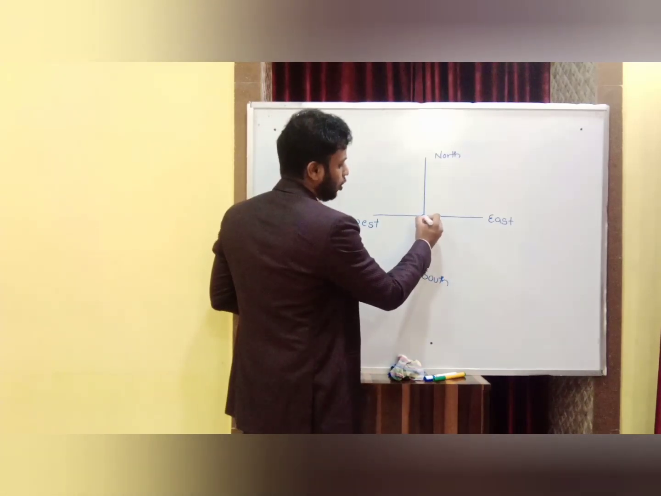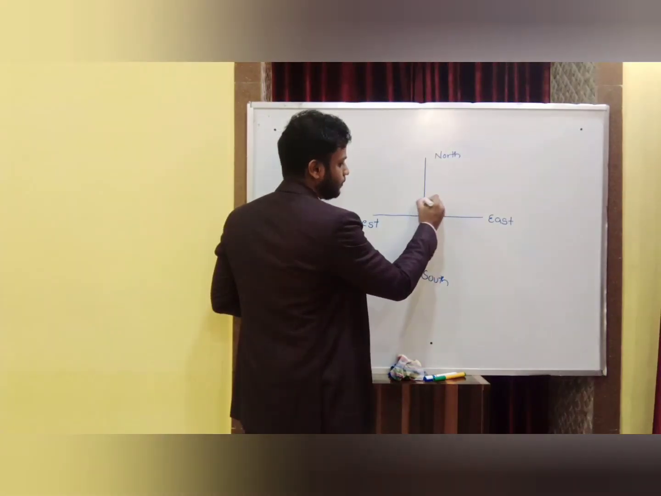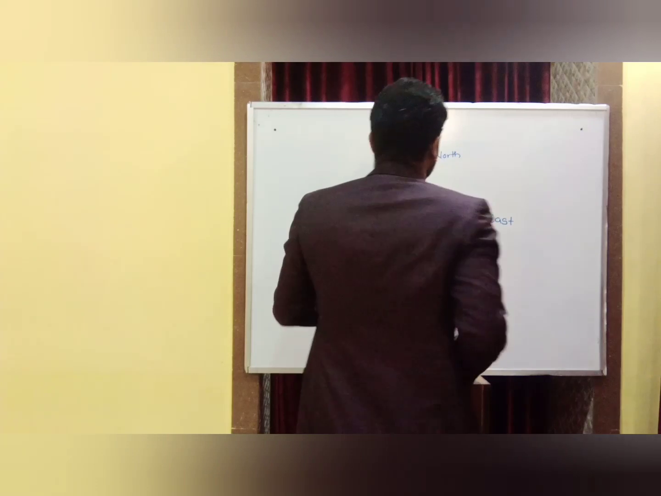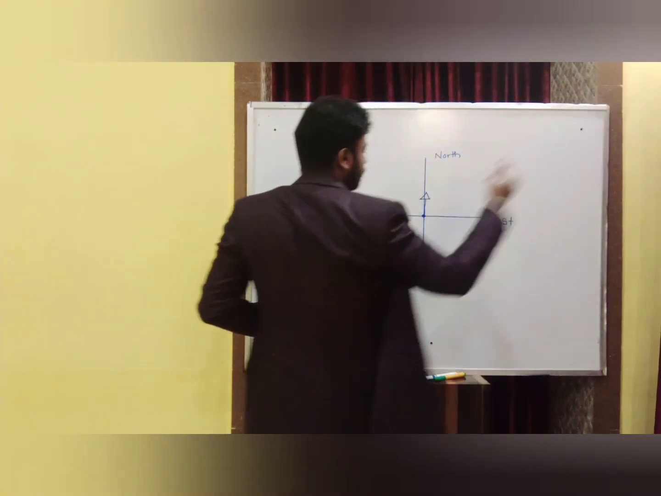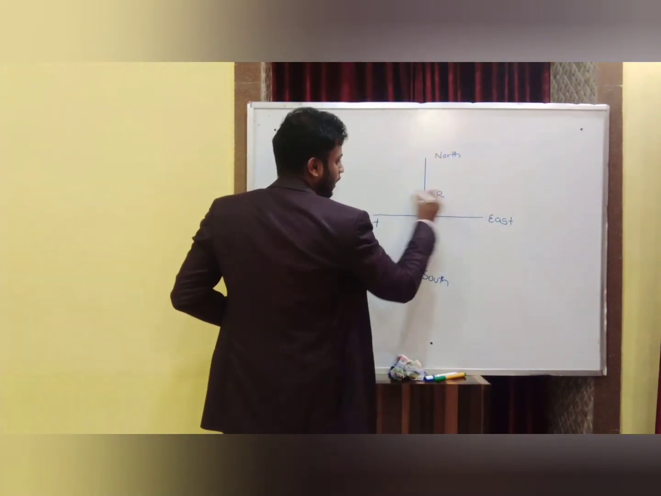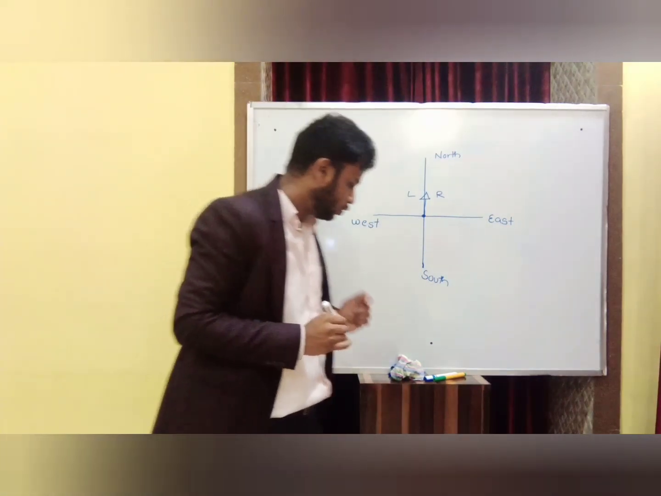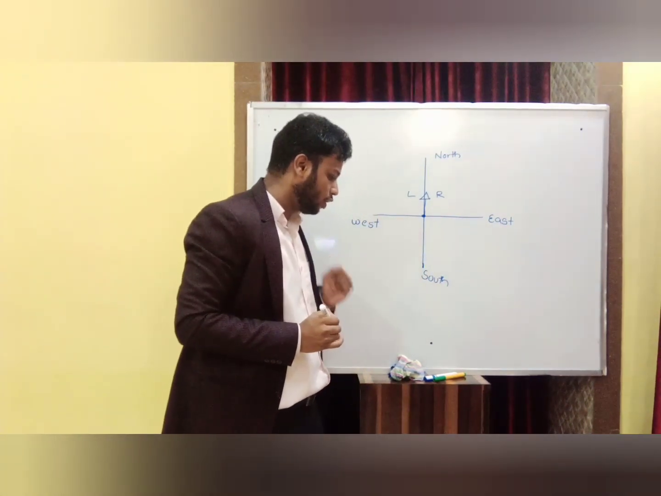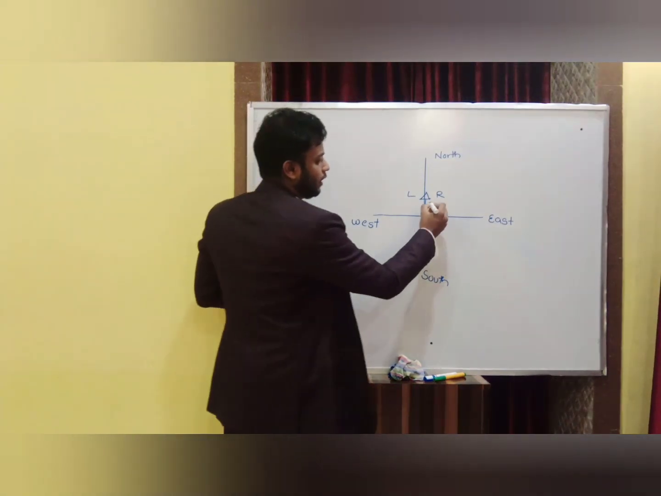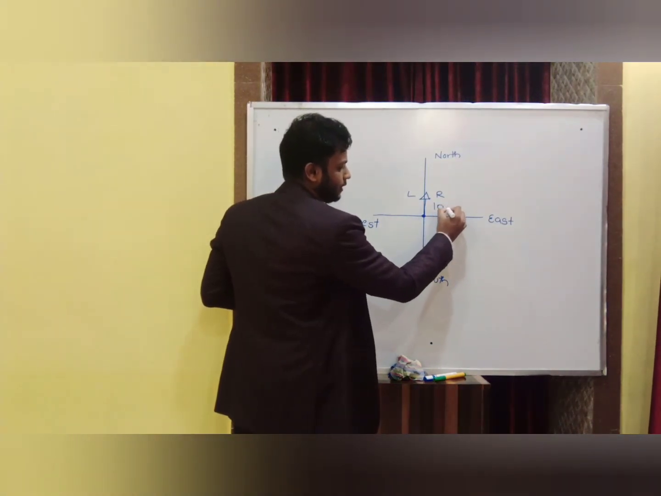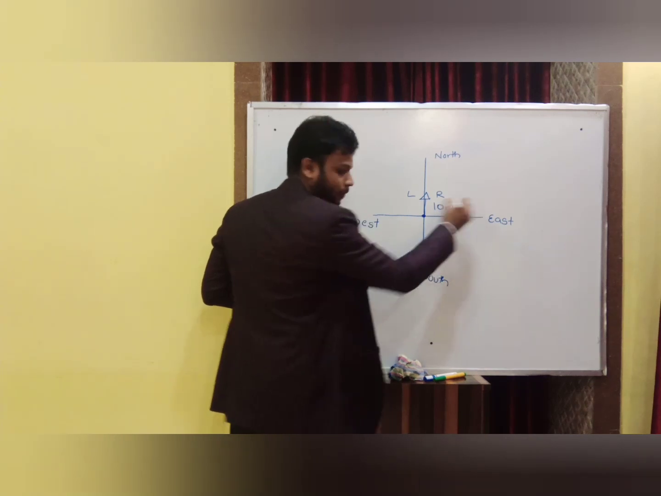If I am going to the north like this, for example, if I am going like this, this will be my right side and this will be my left side. So, a person moving towards the north covers a distance of 10 meters. Consider this is 10 meters.